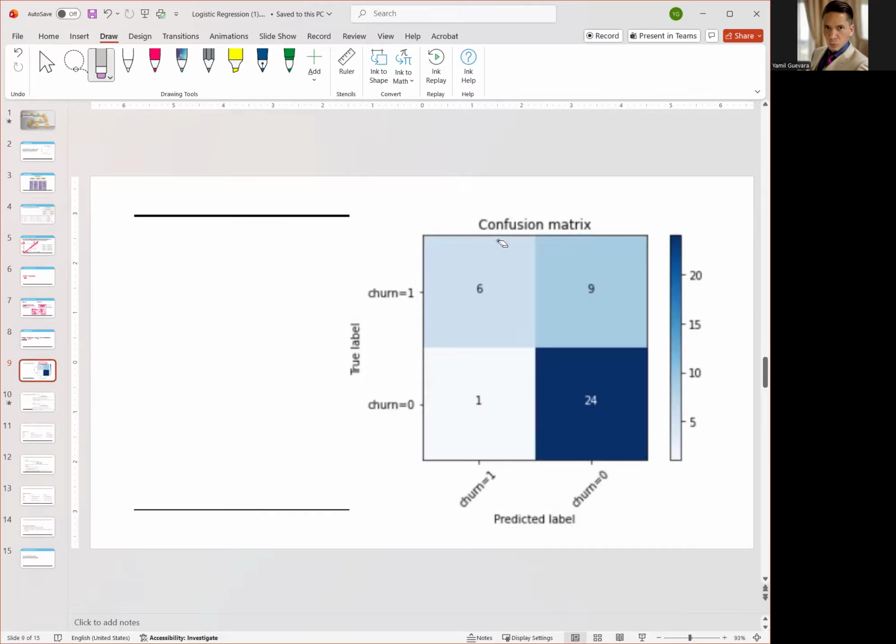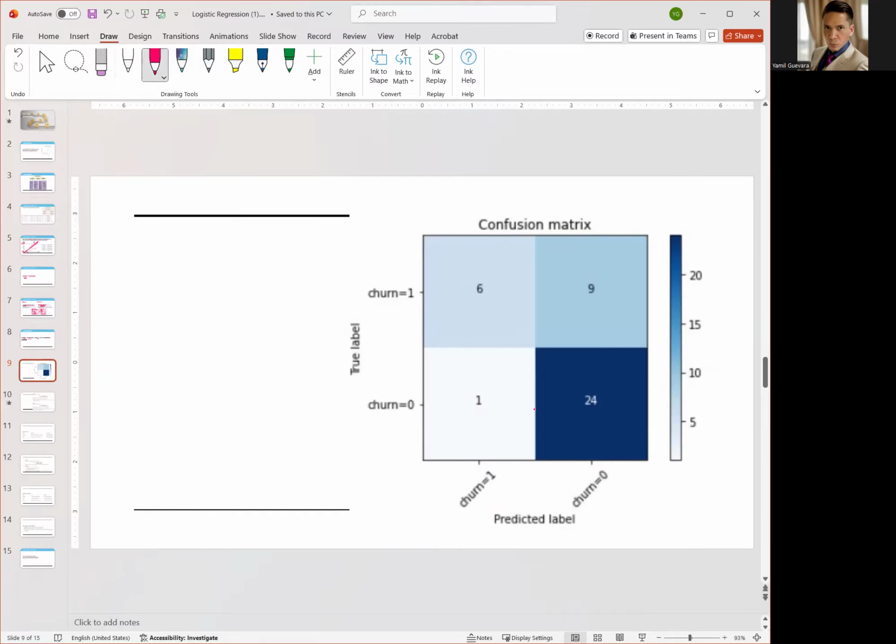How do you read a confusion matrix? Well, it is very simple. Here we have the predictive values, okay? These are predictive values. And here are the true values, okay? So the predictive value, here's how you read it. The model predicted 1. That means the customer is going to leave, okay? 1 time. And guess what? The actual was 0, meaning that customer stayed. So there is a discrepancy between the predicted value and the actual value, meaning that this is an error, okay?